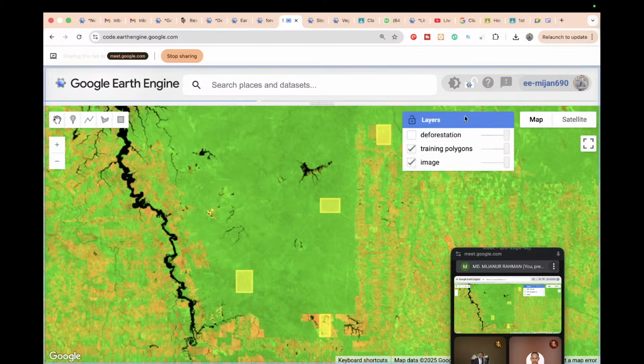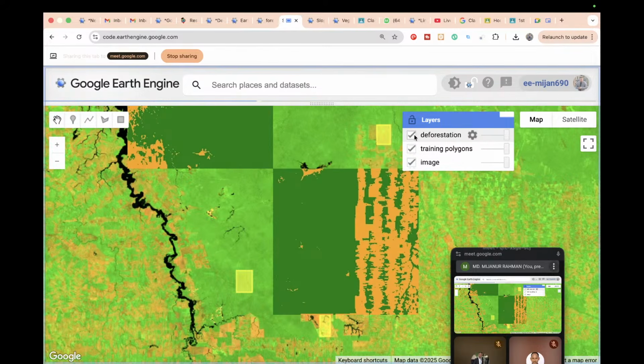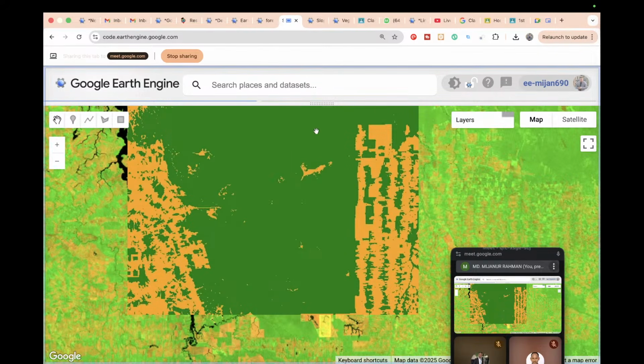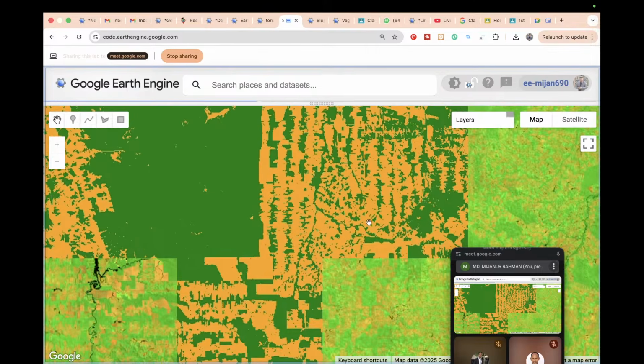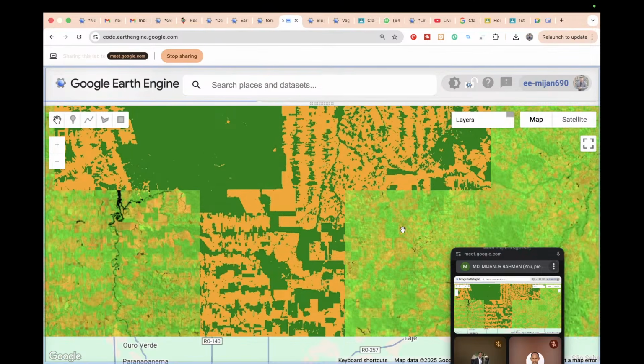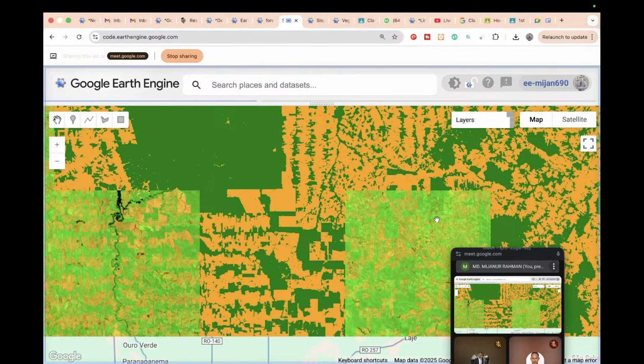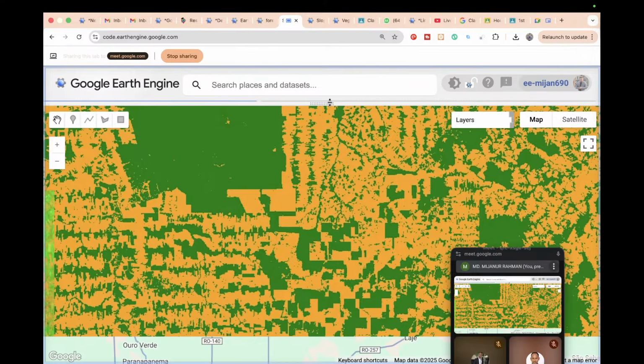After that, we simply make the classification and identify the deforestation area. Forestation and deforestation, both areas we can classify. If you check, we find this green color indicating the forest area, and this yellow color indicating the deforestation area in this forest. So in this case, we are applying the machine learning model and identifying this. Let me show you the code, then you can get a better idea of how to apply it.